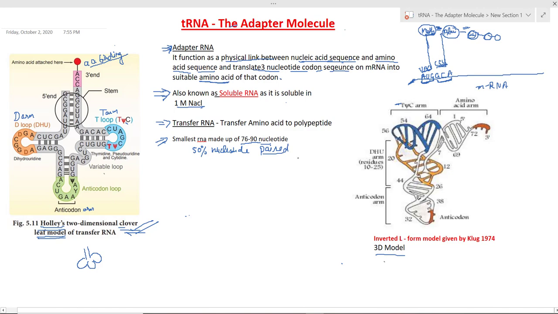You can clearly see here the 3D model of the tRNA. It is also known as the inverted L model because it looks like an inverted L. Given here are the different arms. This is the anticodon arm, this is the DHU arm, this is the T psi C arm, and this is the amino acid binding arm. So these four arms are an important part of the tRNA molecule. But we can discuss them clearly with the clover leaf model.